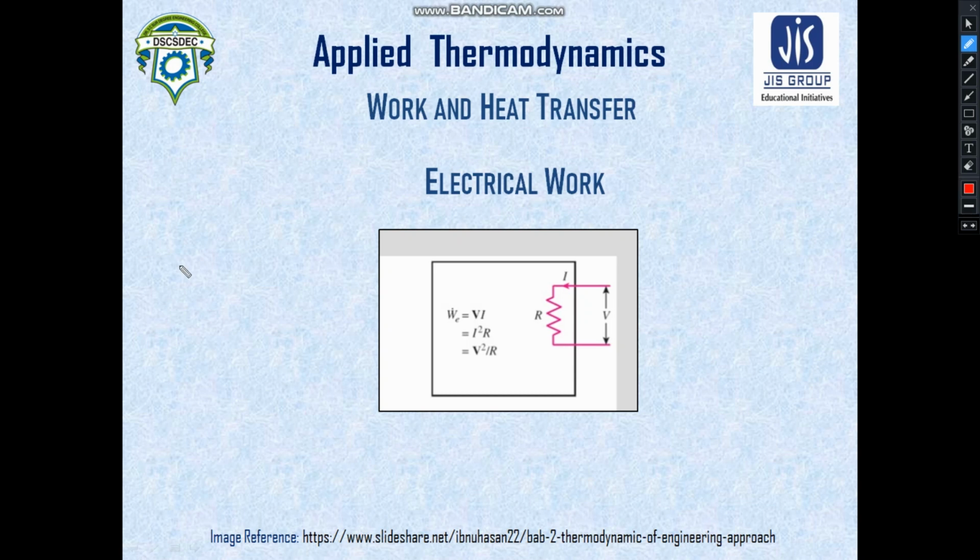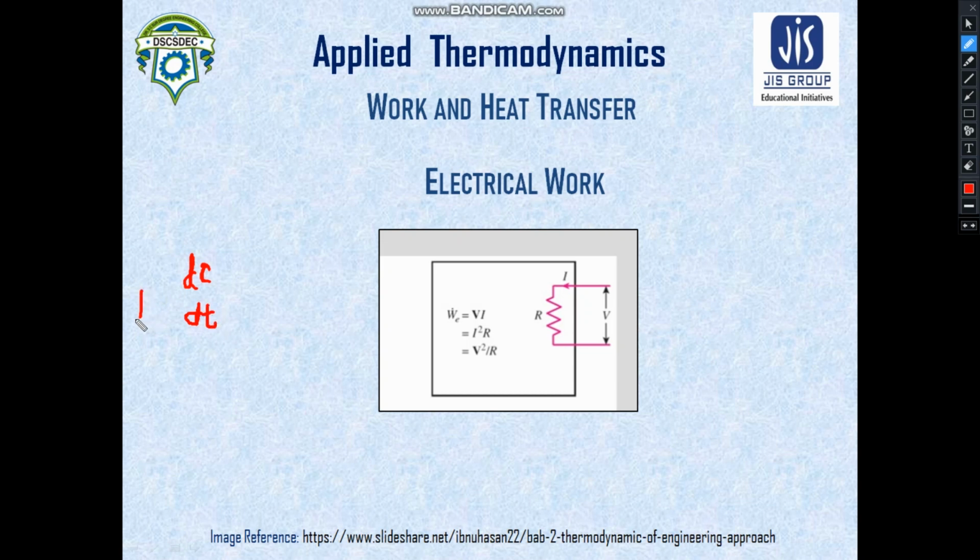Regarding that, we need to assume some fundamental information, like we shall assume that dC amount of charge has flown through the electrical circuit in a certain time period dt. So dC amount of charge has flown through the electrical resistor in dt time.